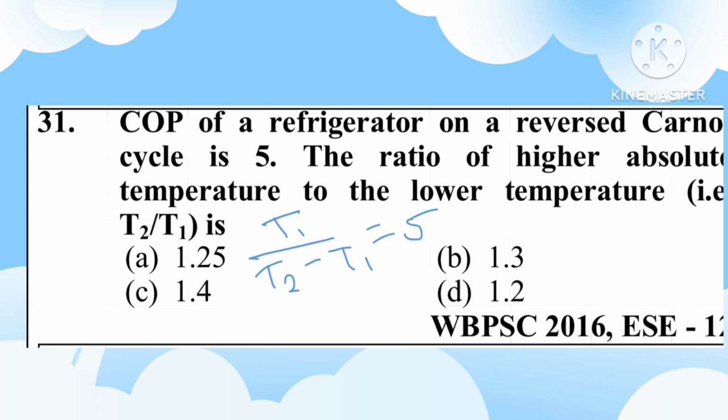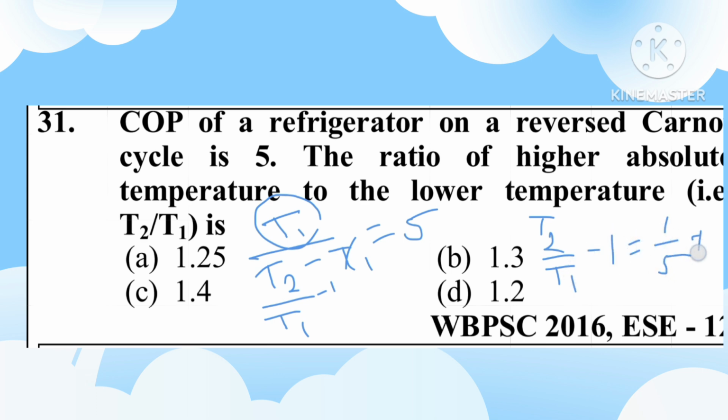So here we divide by T1: T2 by T1 minus 1 equals 1 by 5.